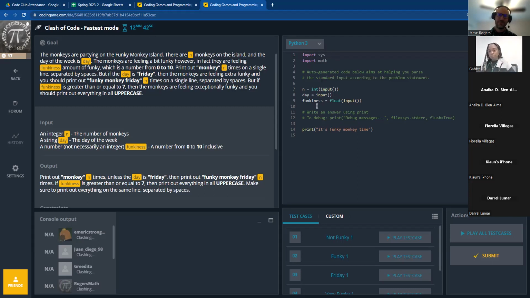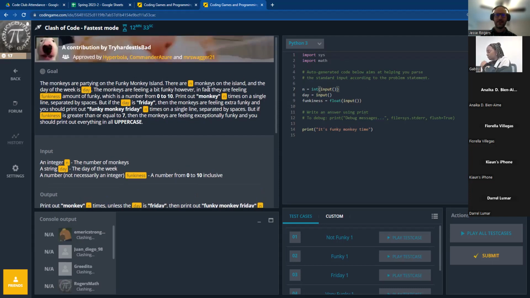What we're going to be given is a variable n. This variable is going to be an integer, and n is the number of monkeys on the island. And then we're going to have the day, which they gave us special conditions for if it's Friday. So we have to check whether that day is a Friday.